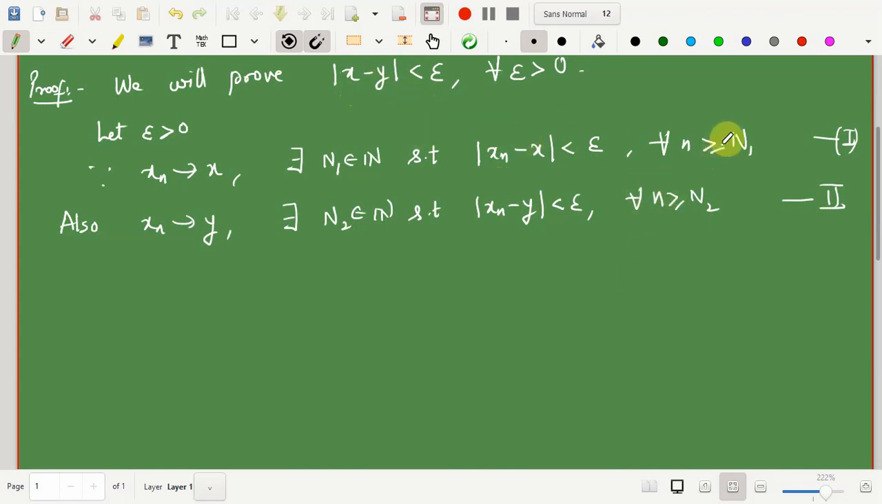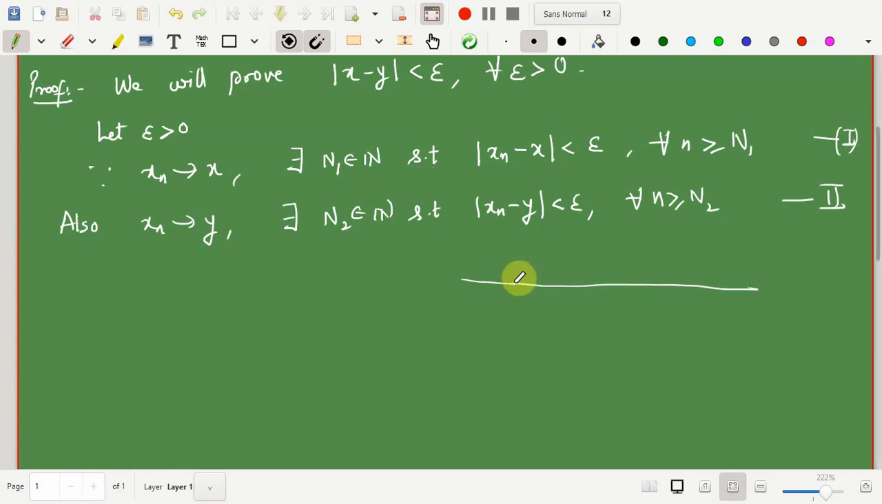But we know that this is happening for all xn coming after and equal to this capital N1. So this is happening for xN1, xN1 plus 1, xN1 plus 2 and so on, and this second one is happening for all n greater than or equal to N2. So we want to find one common n for which both conditions will be satisfied, that is mod of xn minus x is less than epsilon as well as mod of xn minus y is less than epsilon. And it is very easy to observe.